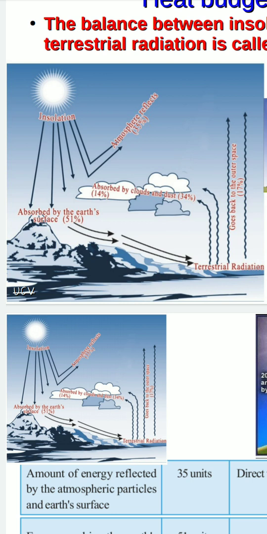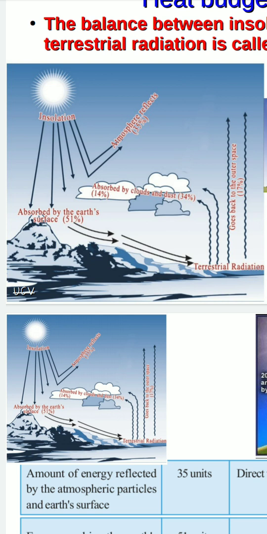That means the amount of solar energy absorbed by the earth should be re-radiated back to outer space as terrestrial radiation. The amount of heat energy absorbed by the earth should be equal to the amount of heat energy re-radiated back to outer space. Then only it will be balanced. This kind of balance between insolation and terrestrial radiation is called a heat budget.